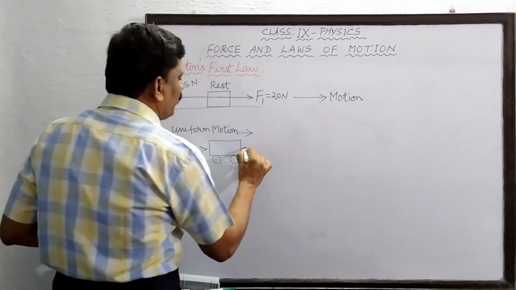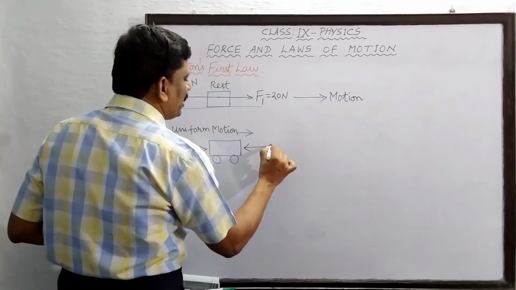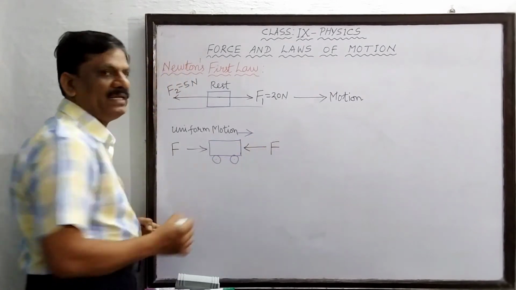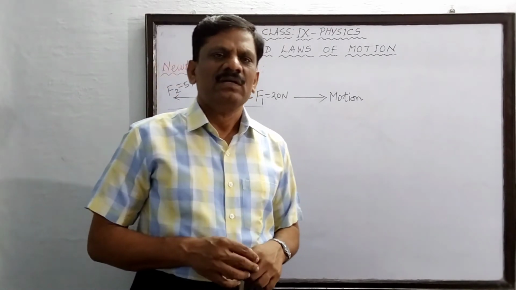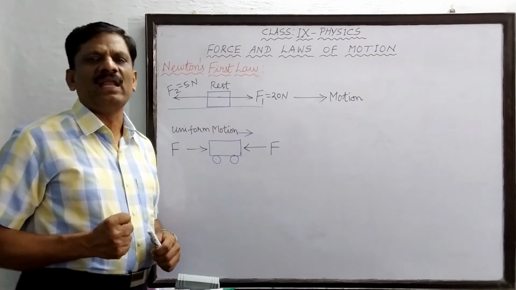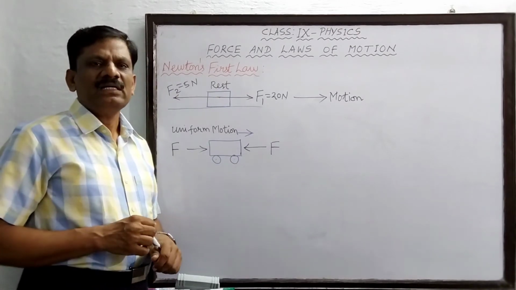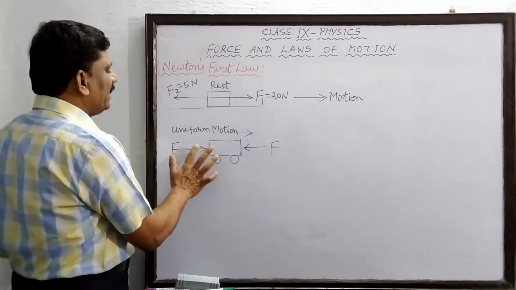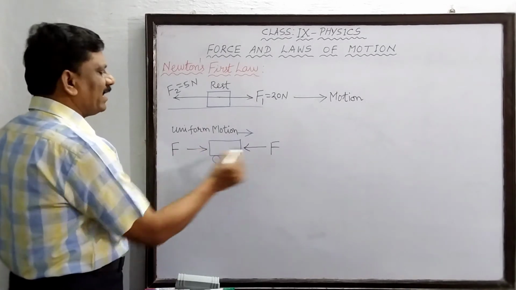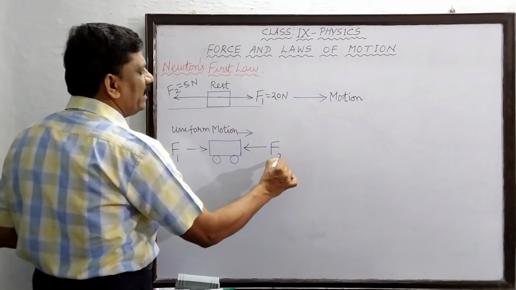Suppose the same force is applied in this direction, opposite to the direction of motion, its velocity will decrease. So when an unbalanced force acts on the body, the uniform motion of the body will be disturbed.